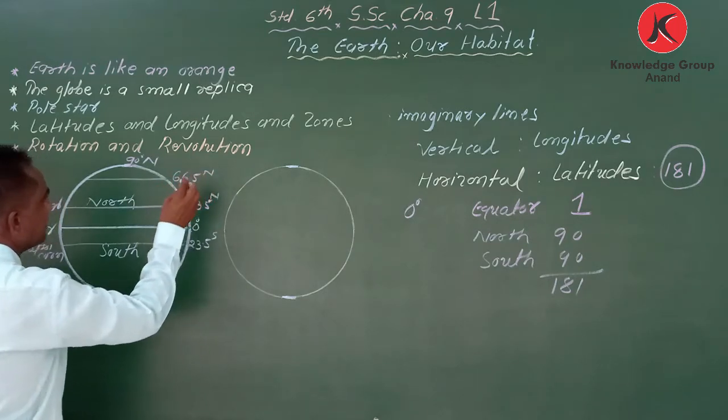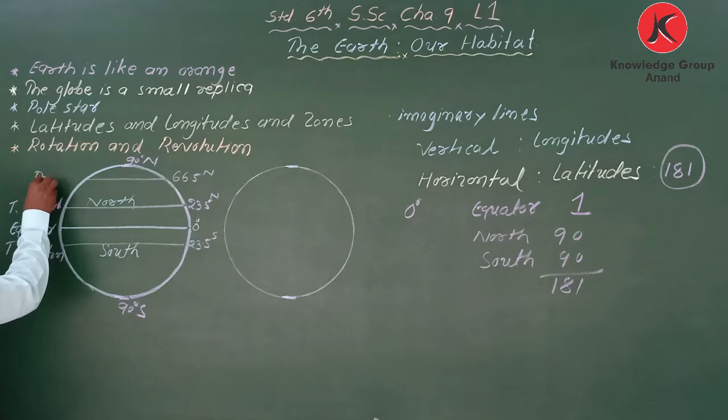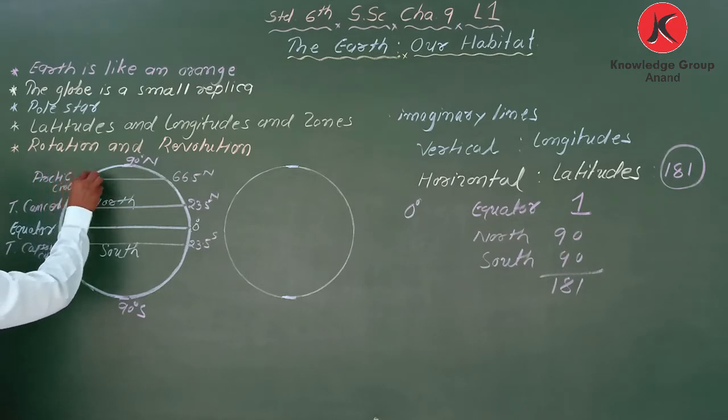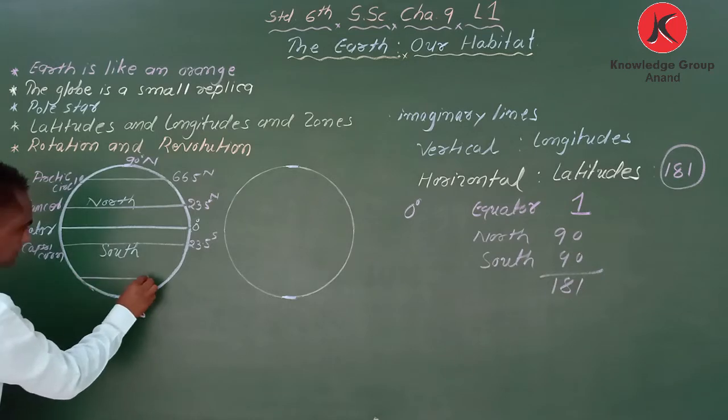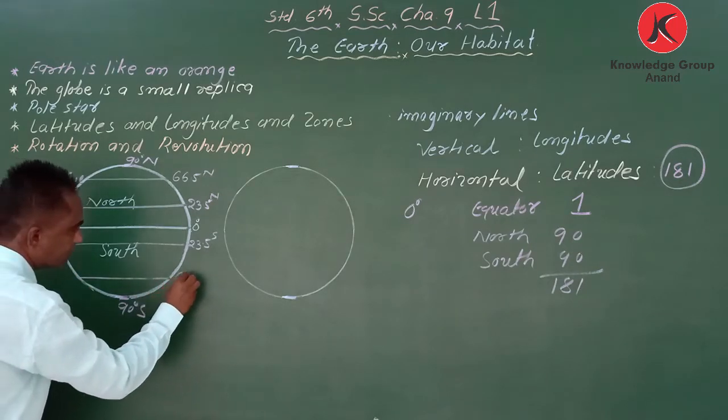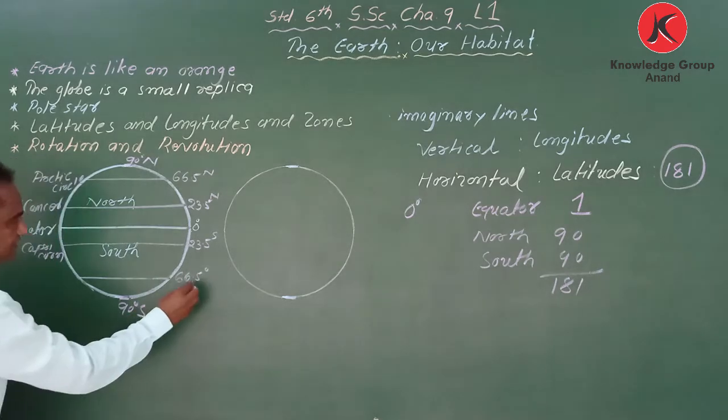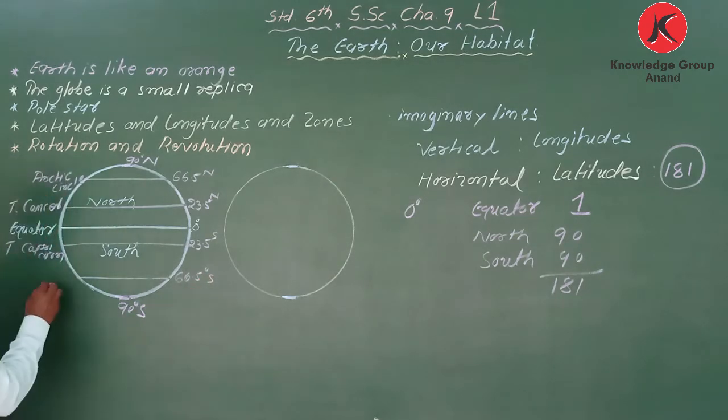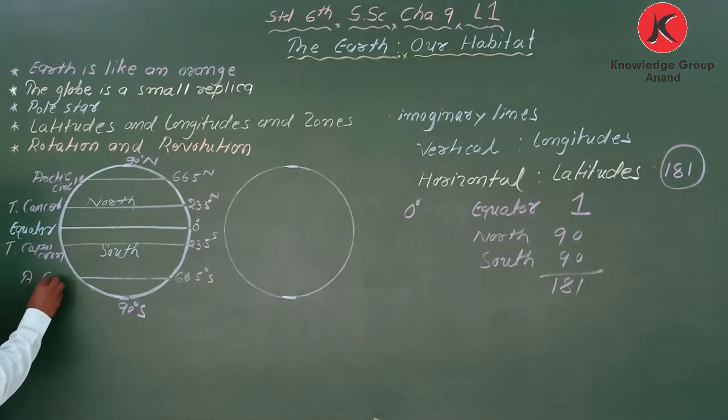So the equator, Tropic of Cancer, Tropic of Capricorn, then 66.5 degree N, that is called the Arctic Circle, and 66.5 degree south, that is called the Antarctic Circle.